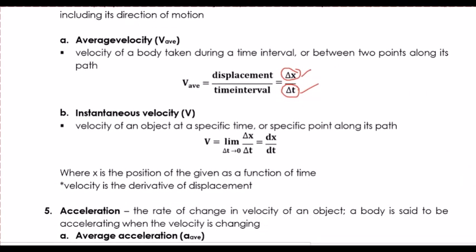How about instantaneous velocity? Coming from the word instant, it is the velocity of an object at a specific time or at a specific point along the path, as we said earlier. For example, at 5 seconds, where is your object, your car, your particle? That is what we call instantaneous velocity. So we have a specific time considered, where x is the position given as a function of time. Take note, velocity is the derivative of displacement.